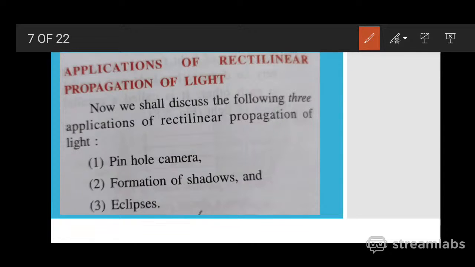So we will study three things where we use the rectilinear propagation of light. The first is the pinhole camera. In the pinhole camera we use this property of light. Then in the formation of shadow also this property is used, and in the formation of eclipse also this property is used. Now I am going to discuss each one separately.